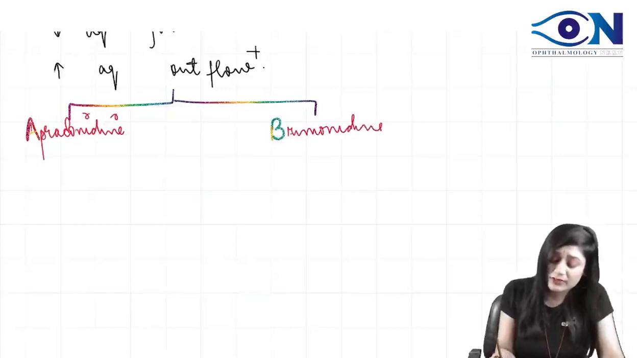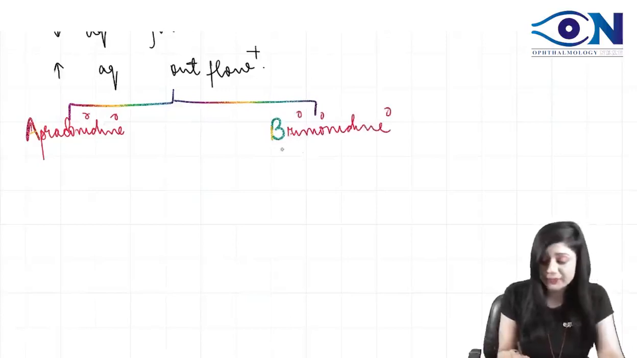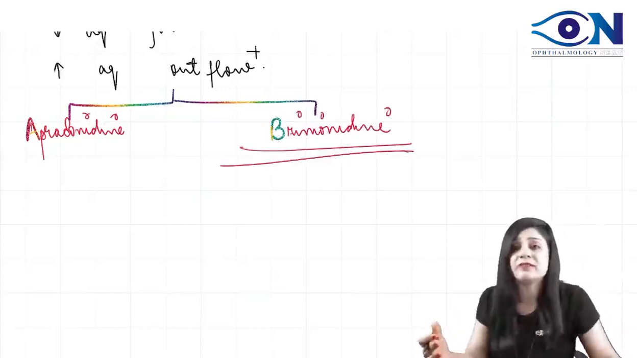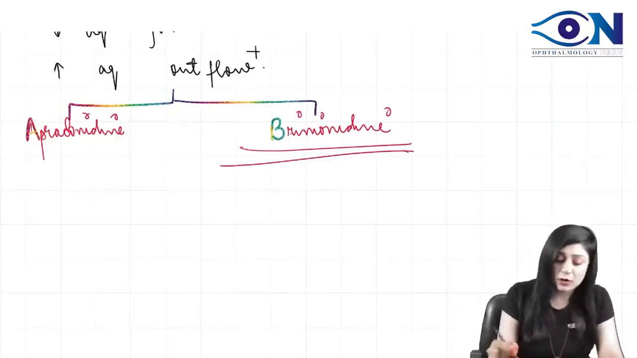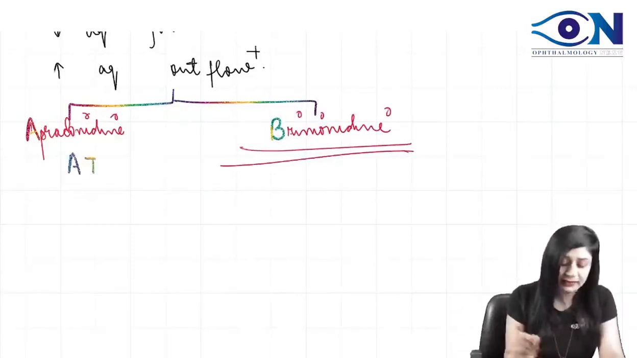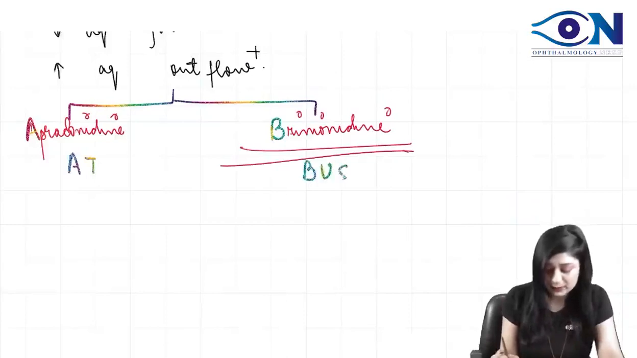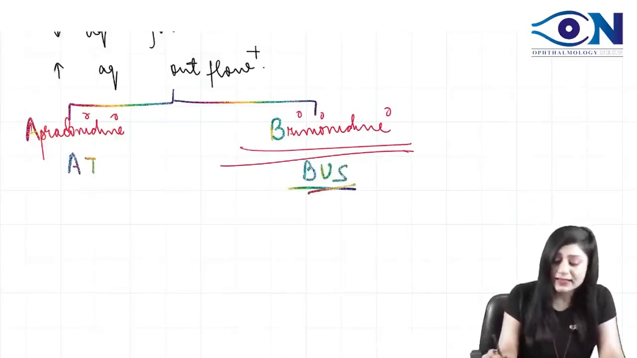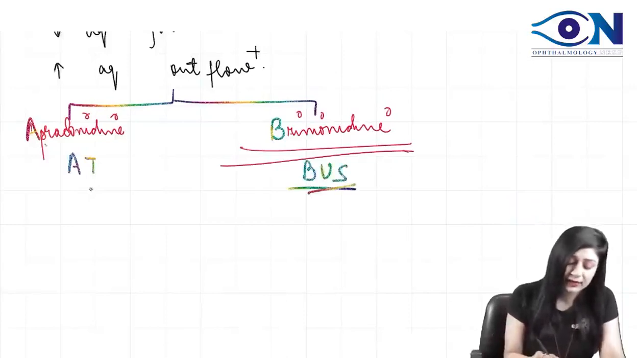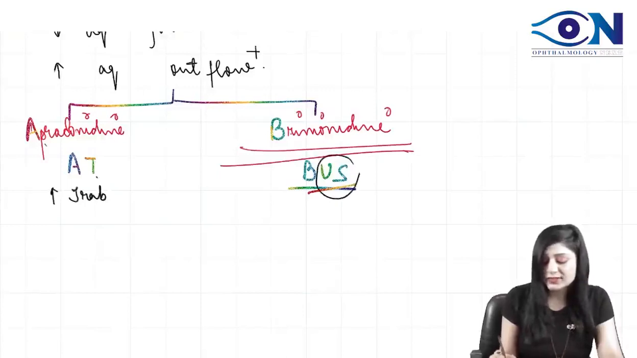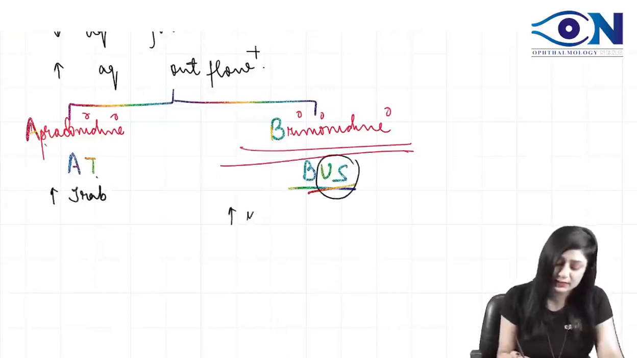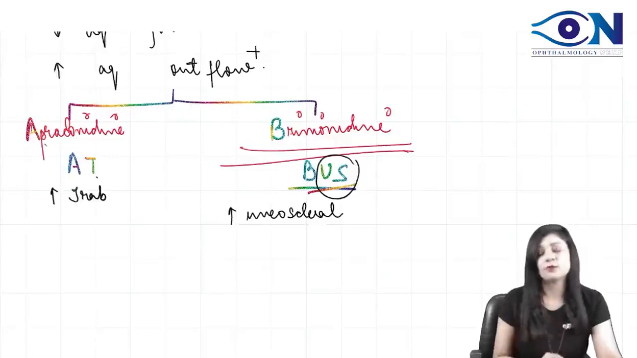And always remember this thing, that brimonidine is otherwise also a very, very important drug. Now, always remember the mnemonic AT and then BUS. Basically, it is apraclonidine which is increasing the trabecular outflow, AT, T for trabecular, while US is uveoscleral. So brimonidine is increasing your uveoscleral outflow.